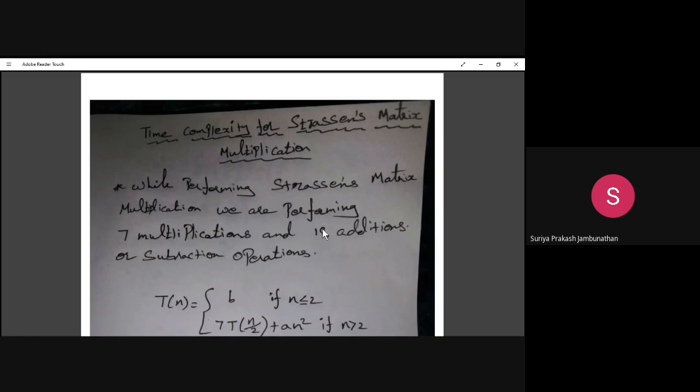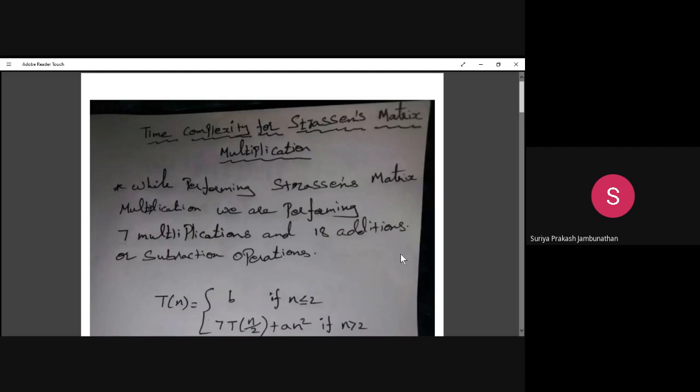Finally, we identify a common pattern. In that pattern, we identify the k value by applying log. After identifying the k value, it is substituted in the common pattern equation again. Then the equation is derived, and we identify the time complexity for the particular algorithm. That was the flow for all the previous time complexity work, and the same thing we follow for Strassen matrix multiplication.